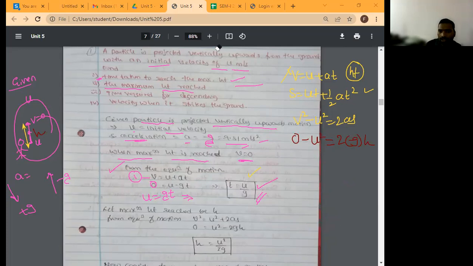So when you want to calculate the value of h, what will I do? Minus u square as it is equal to minus 2gh. Okay, this minus gets cancelled. Okay, what is remaining? h is equal to u square divided by 2g. Is it clear, everyone? See, you can use the other equation also. You will get the same answer. But it will become a little lengthy as compared to this equation. So he has taken from the equation of motion, v square is equal to u square plus 2as. Substituted, he got the answer. Is it clear? Yes, sir.